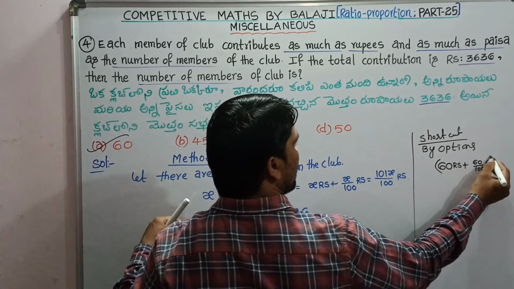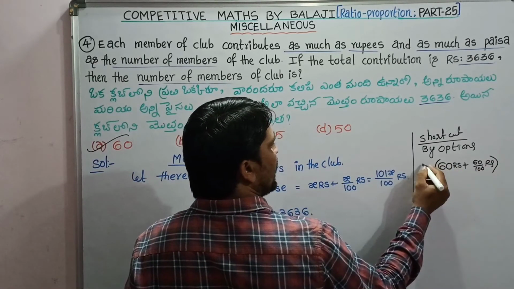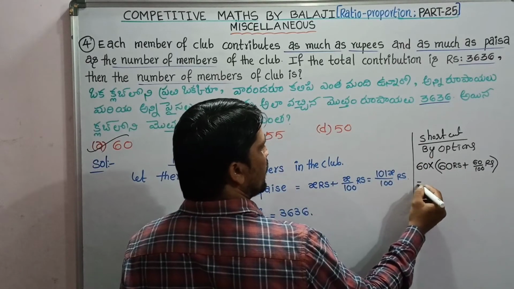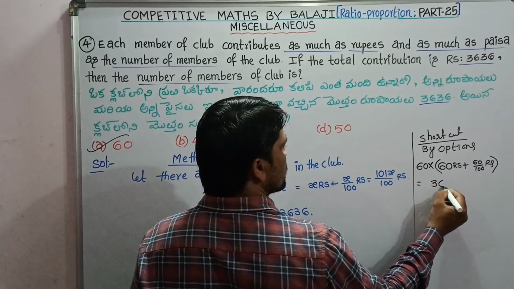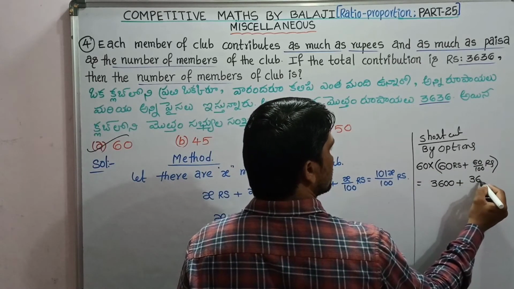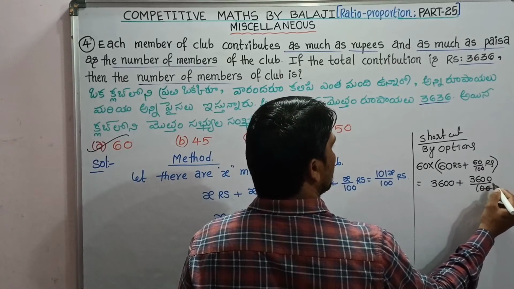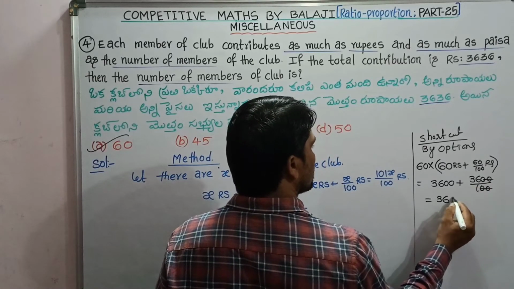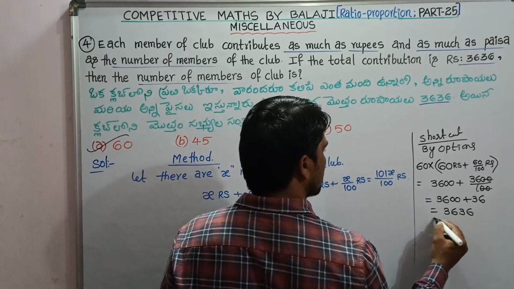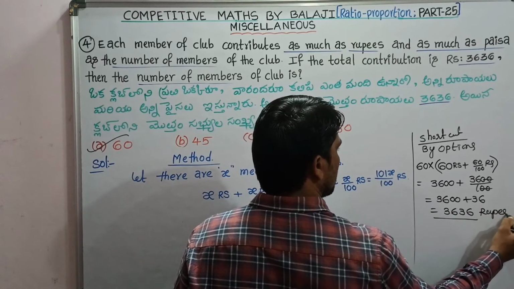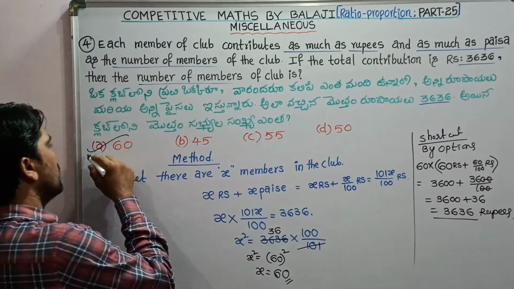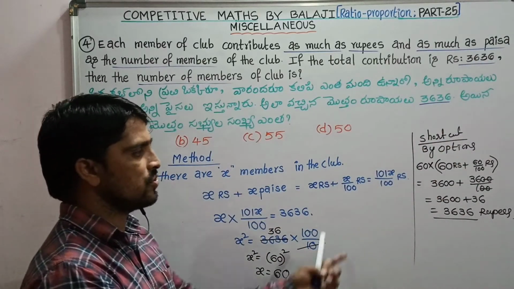The total amount is the number of candidates, 60, into each candidate's contribution, which is 60 60s are 3600 plus 3600 by 100, that is 3600 plus 36 rupees. So the rupees are matched here, so the number of candidates is 60. Okay, this is the shortcut.